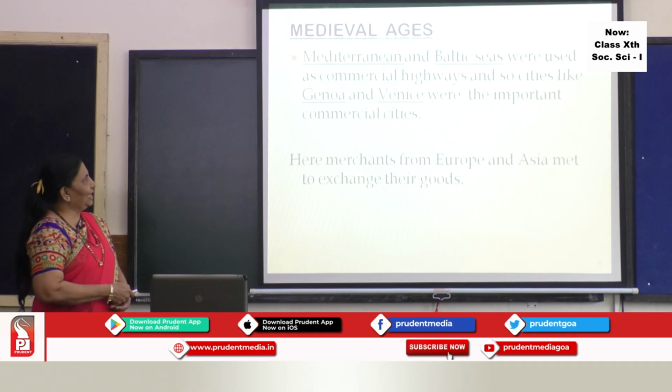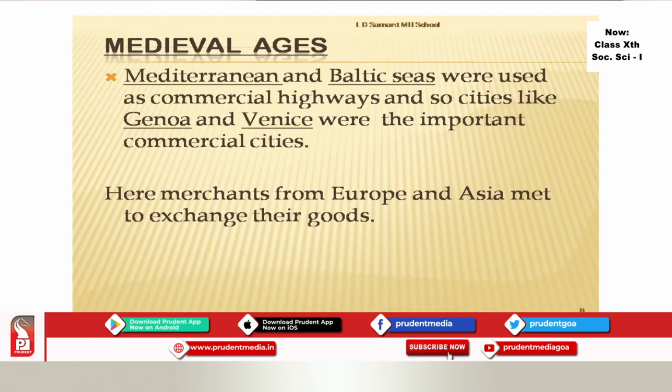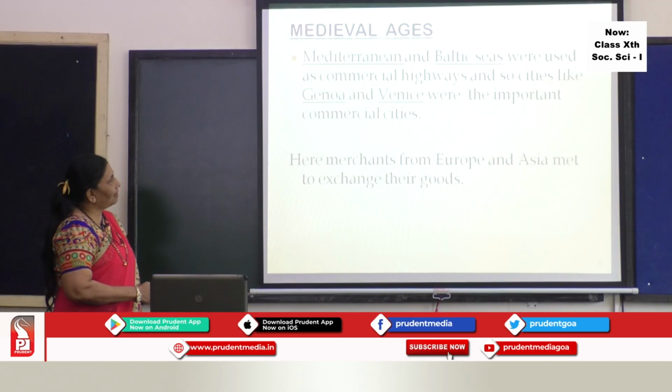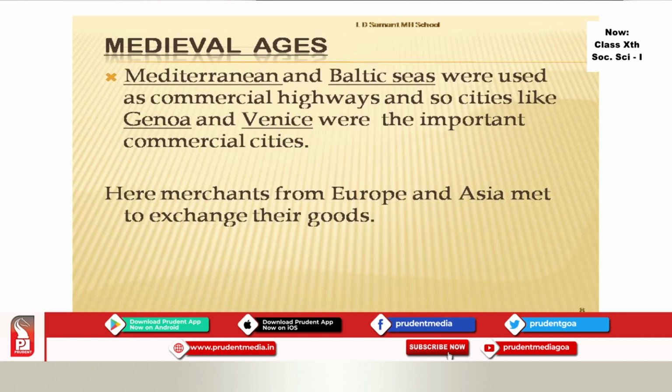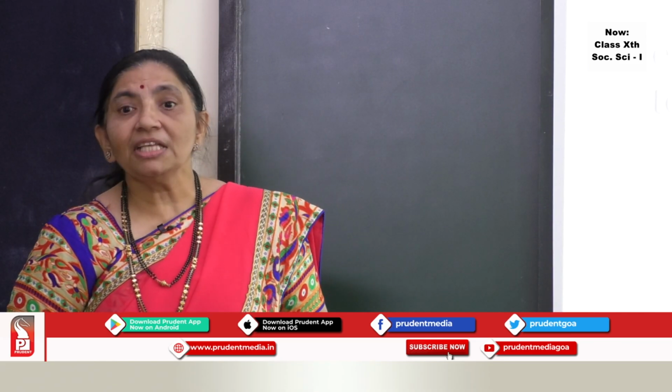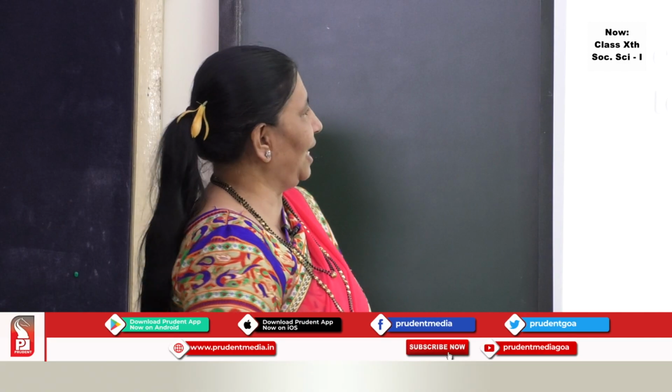Now, medieval ages, how was the trade going on? Let us see this. Mediterranean and the Baltic seas were used as commercial highways, and since these seas were used as commercial highways, 2 important cities, that is Genoa and Venice, were the important commercial cities. So as the days pass on, which cities will be very important and which cities will earn importance always goes on changing.